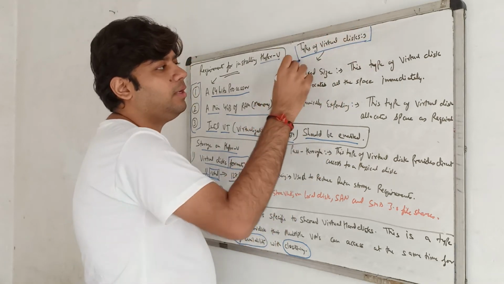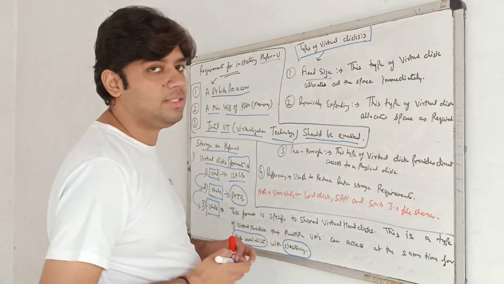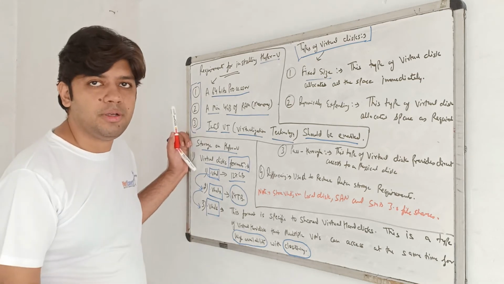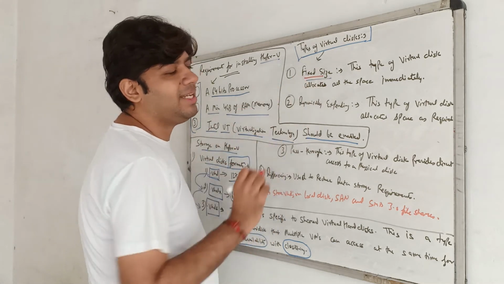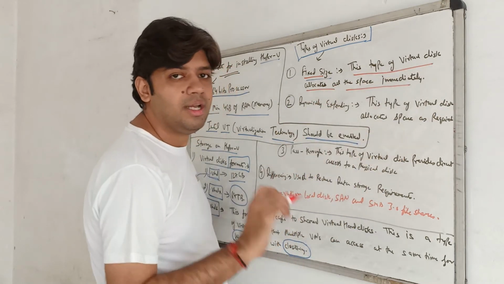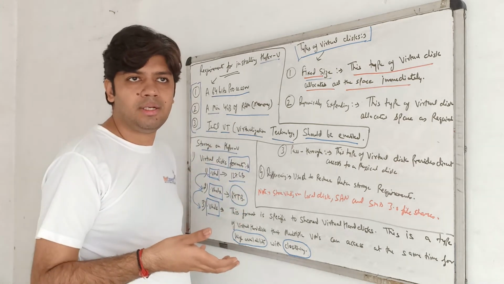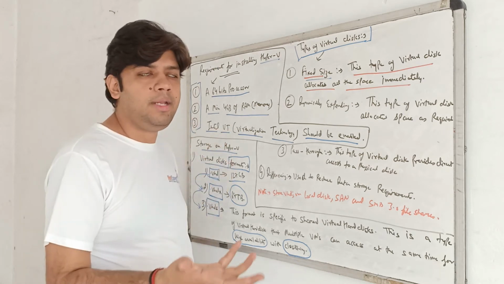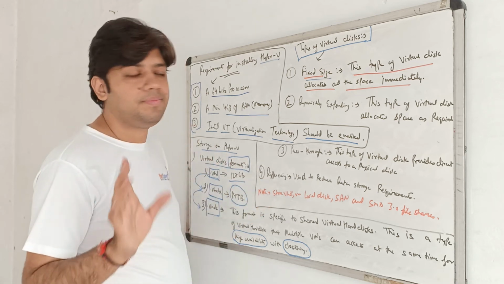These are known as the types of virtual disks. Number one is fixed size. Imagine that when I'm going to create the virtual machine, they ask me what type of disk I want to create. Number one is fixed size. In fixed size, this type of virtual disk allocates all the space immediately. Imagine I give 40 GB to my virtual hard disk. It doesn't matter whether I save my data or not, it deducts 40 GB immediately when I create the hard disk.